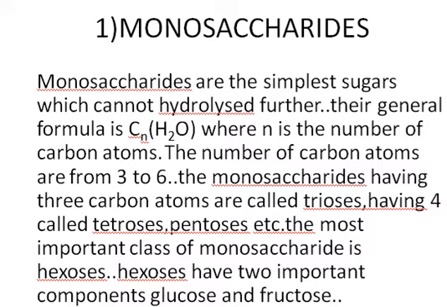According to the number of carbon atoms, the monosaccharides have been given specific names. Those monosaccharides having 3 carbon atoms are called trioses, those having 4 carbon atoms are called tetroses, and those having 5 carbon atoms are called pentoses. The most important class of monosaccharide is hexoses, which have 6 carbon atoms. Hexoses have two further components. These are glucose and fructose.